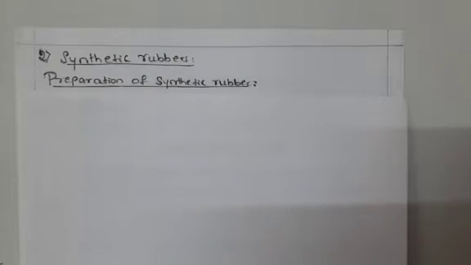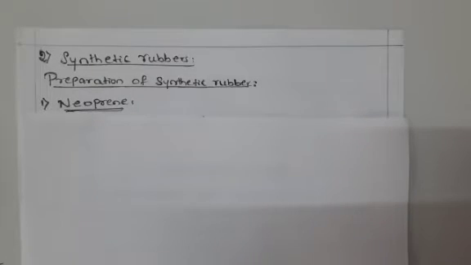Next, move on to synthetic rubber. Synthetic rubber is going to be man-made, isn't it? Synthetic rubber is a vulcanizable rubber-like polymer. We can say vulcanizable rubber or man-made rubber. So in the preparation of synthetic rubber, we'll see the examples.